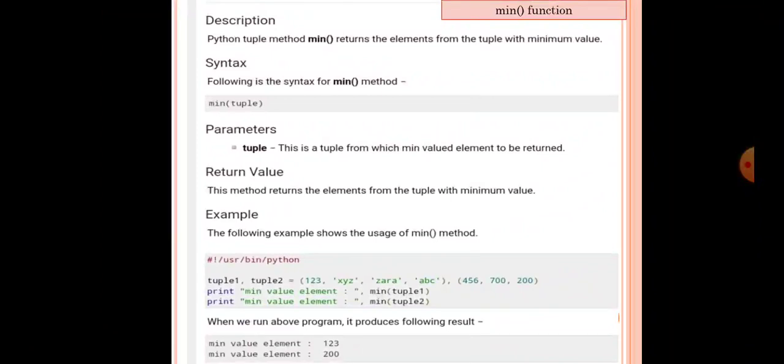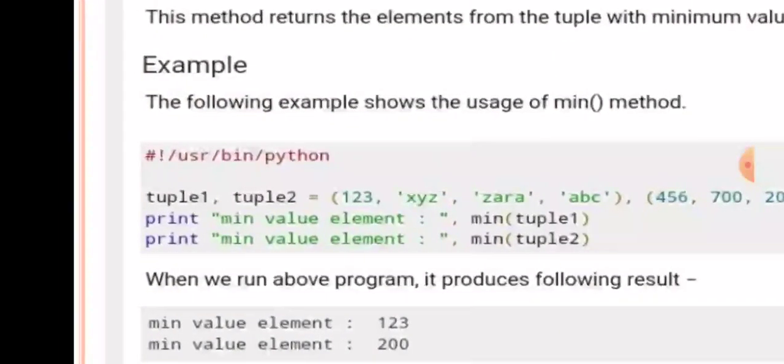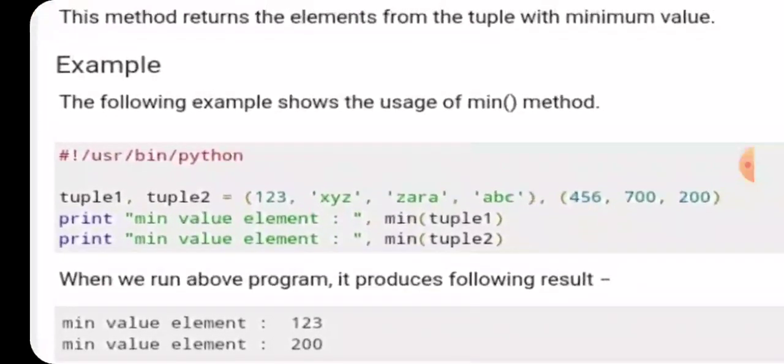Next is the min function, that is Python tuple method min returns the element from the tuple with minimum value. Following is the syntax for min, so min in bracket you have to pass the tuple object, then tuple is the parameter and the return value is the element from the tuple with the minimum value. Let us consider the example, tuple 1 and tuple 2, same example is there.